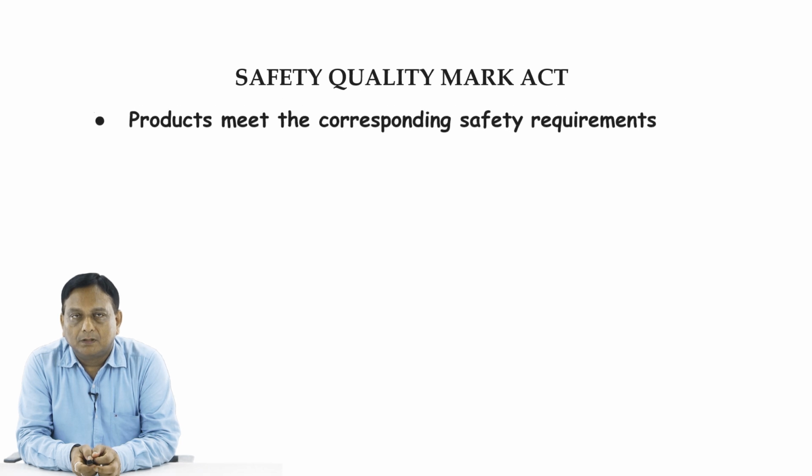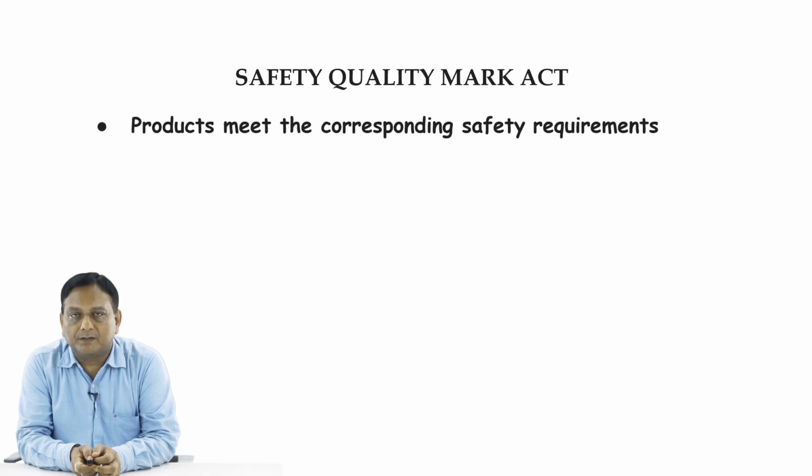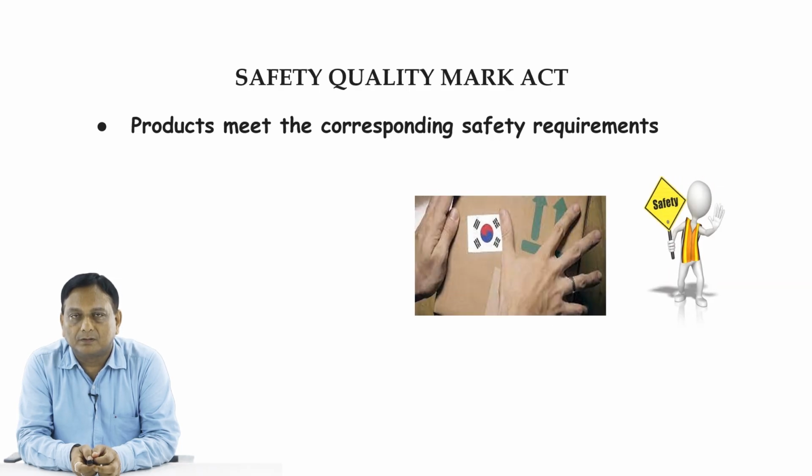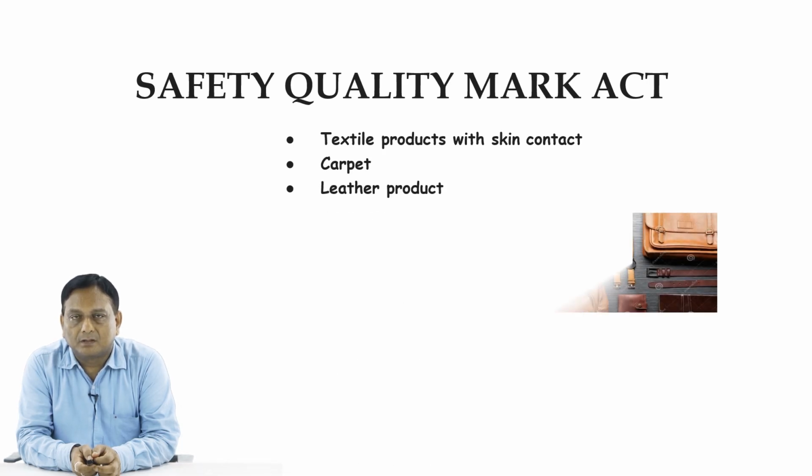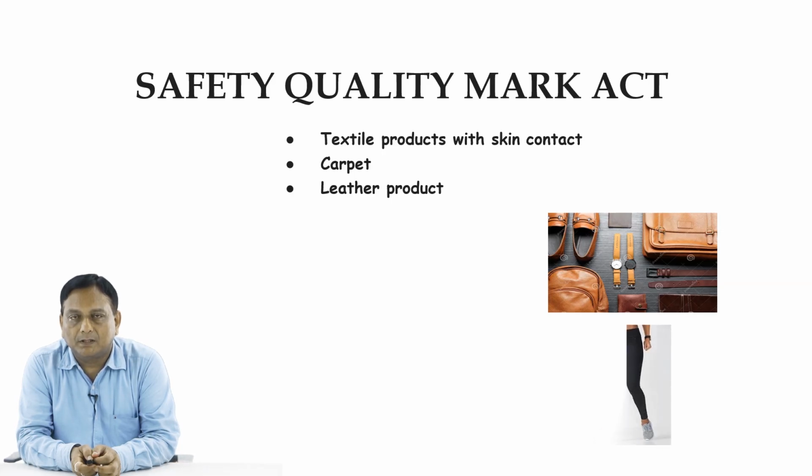Now the Safety Quality Mark Act, what is that? This covers products that meet the corresponding safety requirements under this Act. So there must be some safety requirements for that product. So it must meet that standard. Then only the quality mark will be given from the KC. Now the safety quality mark covers textile products with skin contact, carpets, leather products. So those are the areas covered under the Safety Quality Mark Act of Korea.